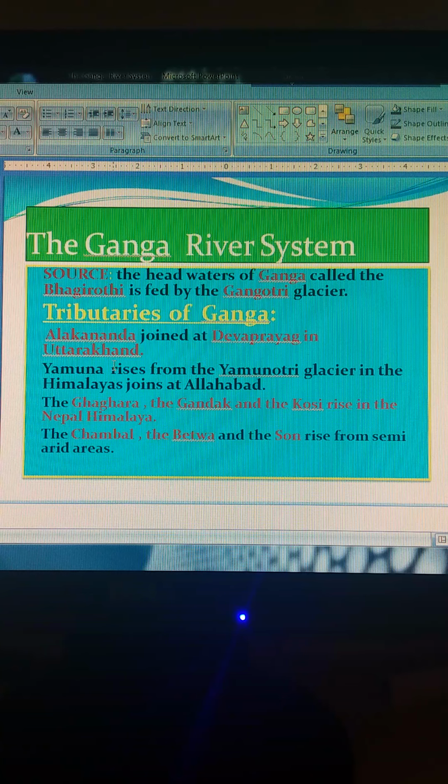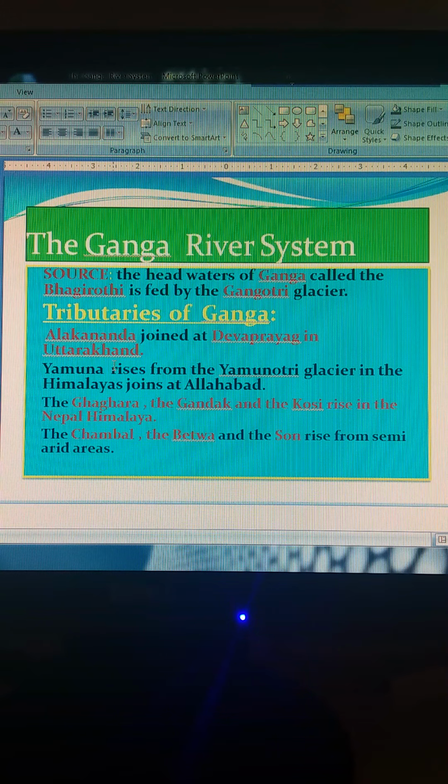They are the rivers which flood parts of the northern plains every year. These are very noticeable rivers because they create floods in the northern plains, which cause widespread damage to life and property, whereas they also enrich the soil for agricultural use. The main tributaries which come from the peninsular uplands are the Chambal, the Betwa and the Son. These rise from the semi-arid areas, have shorter courses and do not carry much water.